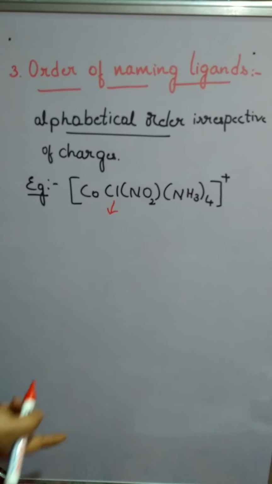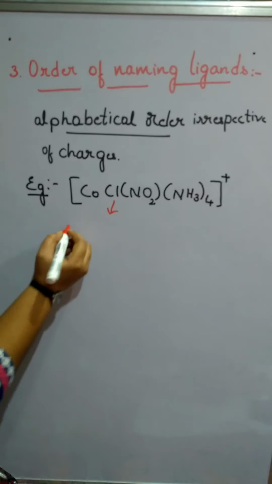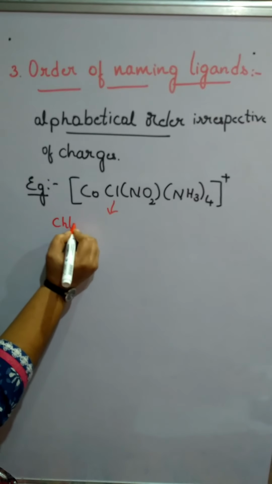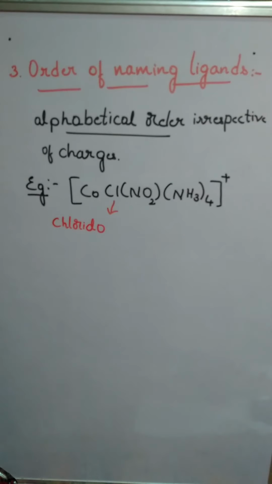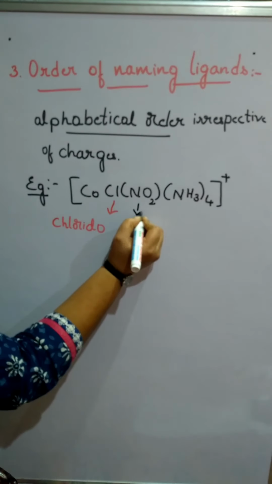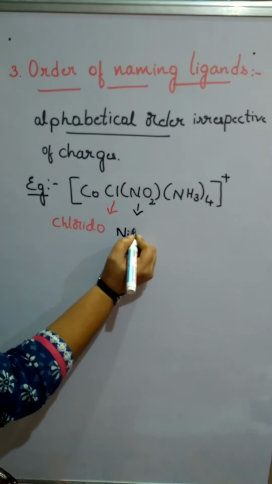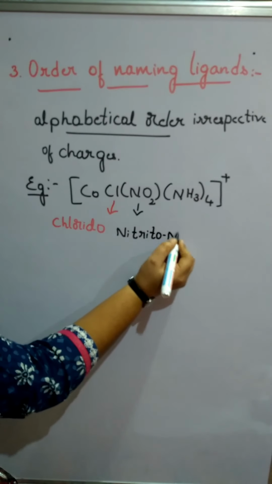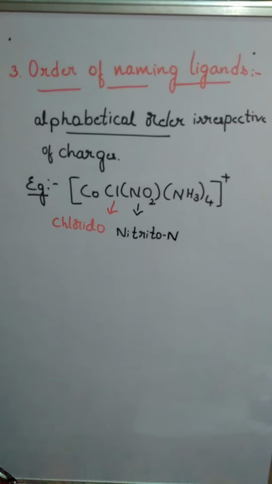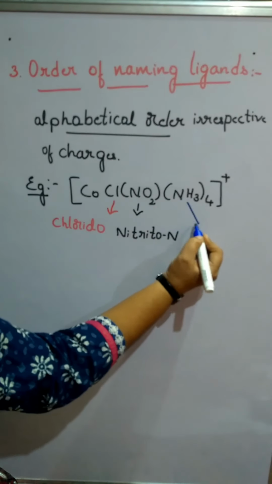Cl minus is chloride, but in coordination compounds we have to name that one as chlorido. And what about NO2? It is NO2 minus, so that is nothing but nitrito N. Nitrito N. Next one is NH3.